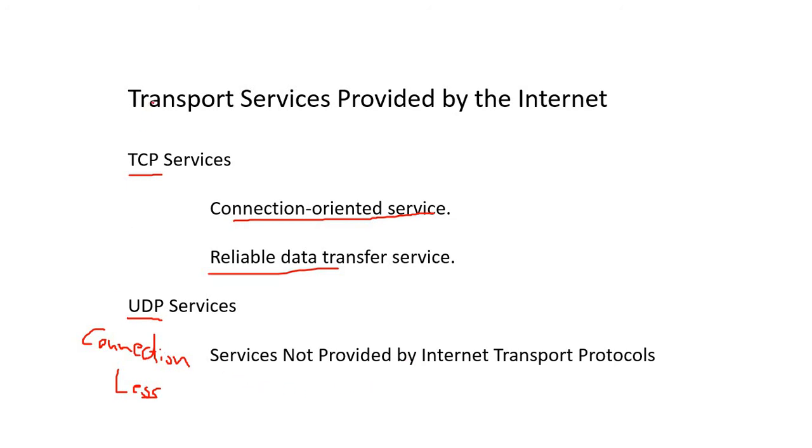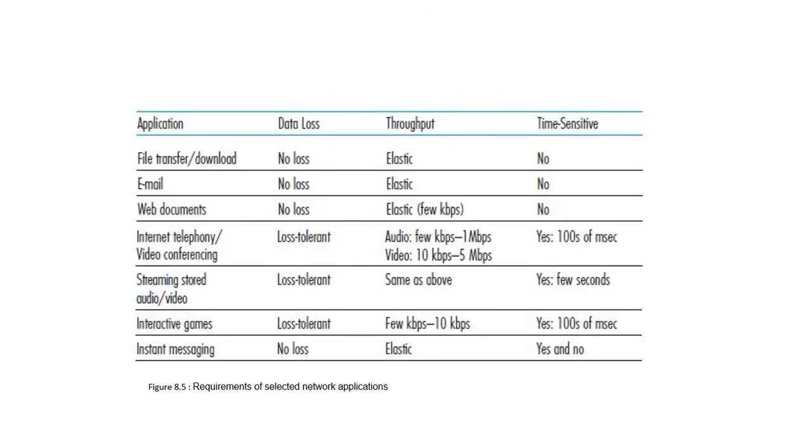So these are the services of the transport layer. Here are a few requirements of selected network applications, like a file transfer or a download. If we discuss this type of parameters in a packet switched network, like data loss and throughput: for file transfer, there is no data loss, throughput is elastic, and there is no time sensitivity.